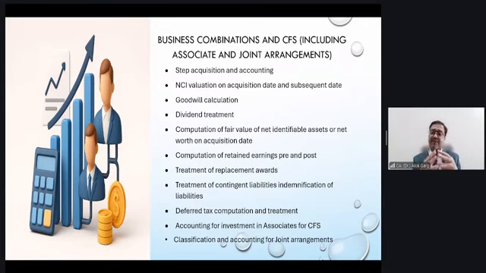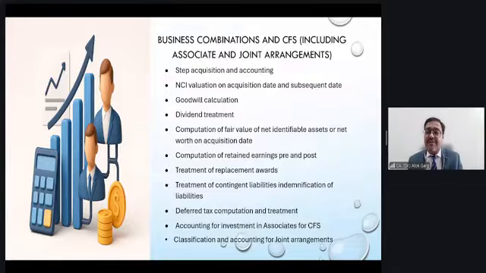Now, what is the difference between joint operations and joint ventures? When the parties have rights to the assets and obligations for the liabilities of the entity, it is known as a joint operation. But when the parties have rights to the net assets of the entity, it will be considered a joint venture.